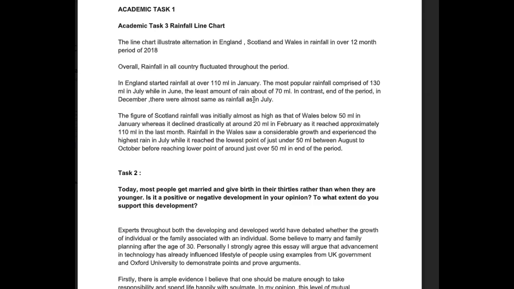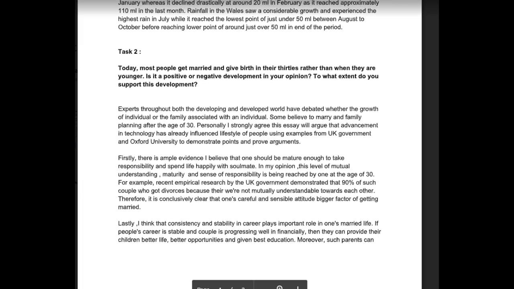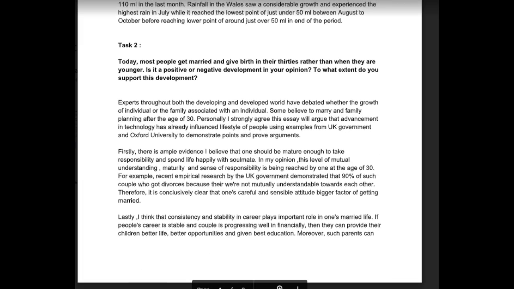Your grammar was really problematic in a lot of places. There were a couple places where it made the writing incoherent, so please be careful with that. Take a look at the model that you'll receive for how to write this, okay? Now let's take a look at your task 2. Today, most people get married and give birth in their 30s. Okay, positive or negative development. Let's see what you said.